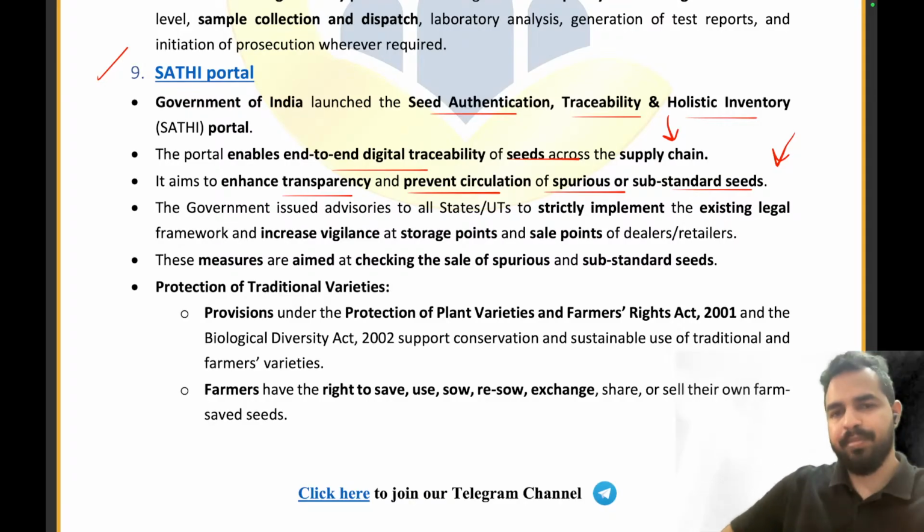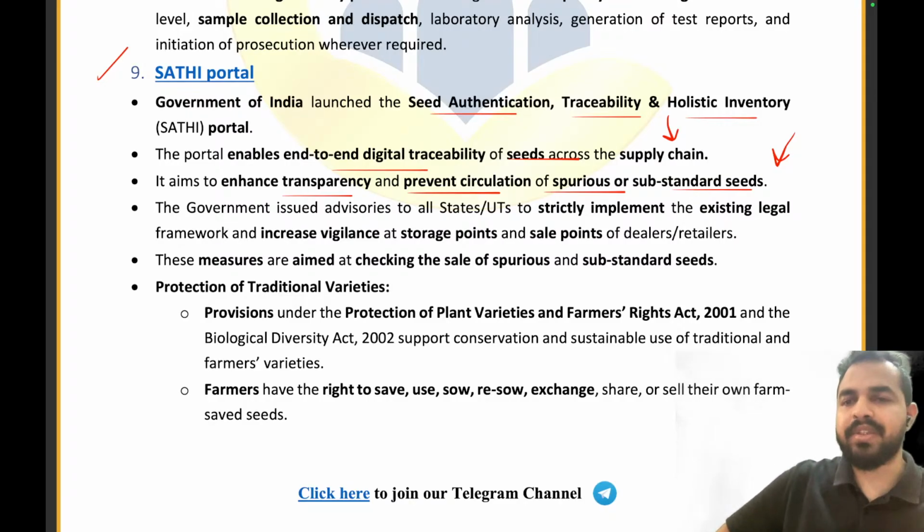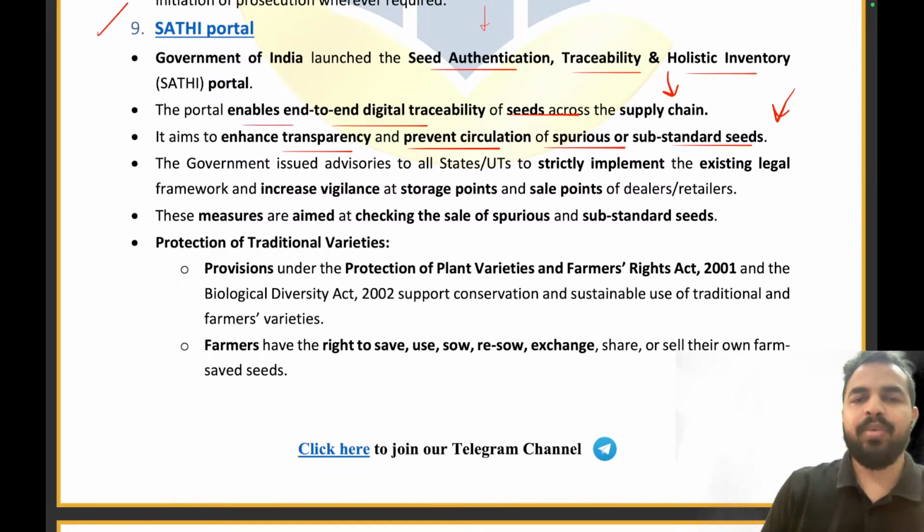Similarly, my dear friends, when it comes to seeds, a lot of times fake seeds were being supplied. So we have to ensure that this fakeness is removed. To support farmers, the Government of India came up with the Sathi portal. The Government of India launched the Seed Authentication, Traceability and Holistic Inventory portal. The portal enables end-to-end digital traceability of seeds across the supply chain. It enhances transparency and prevents circulation of spurious or substandard seeds.